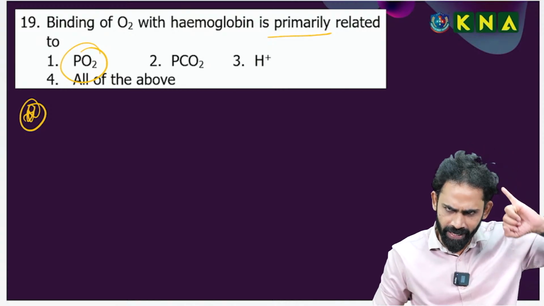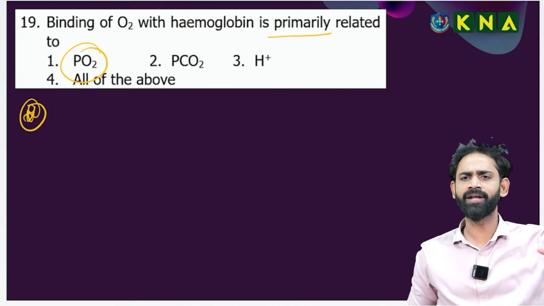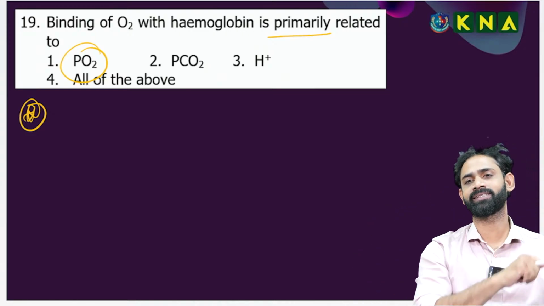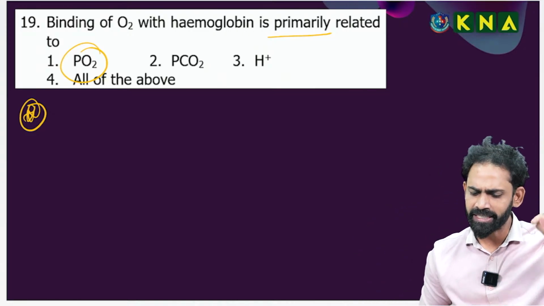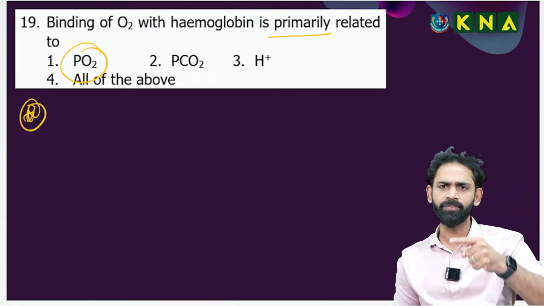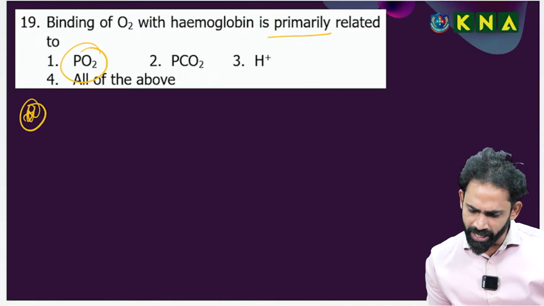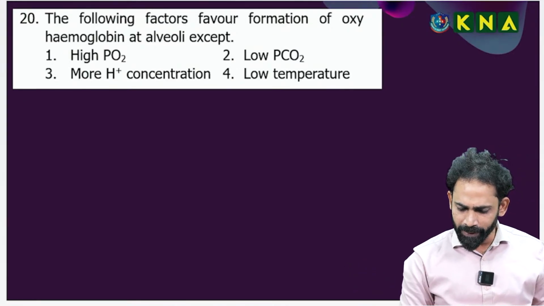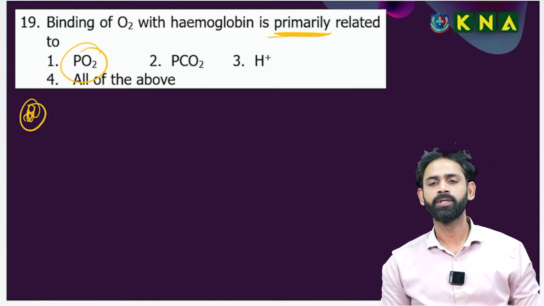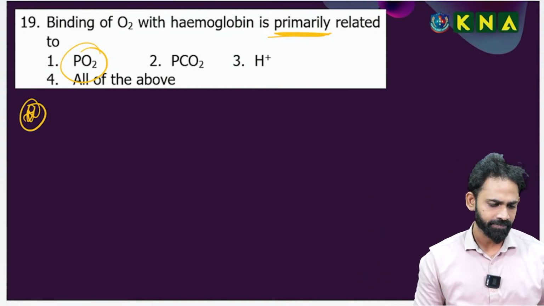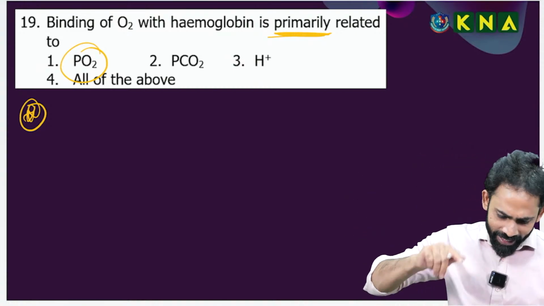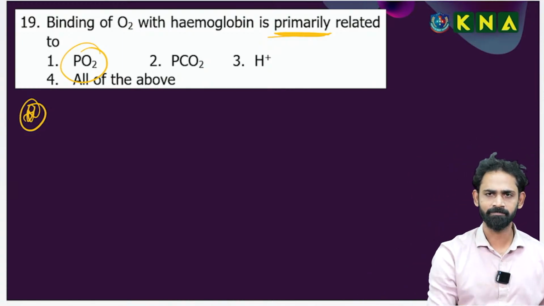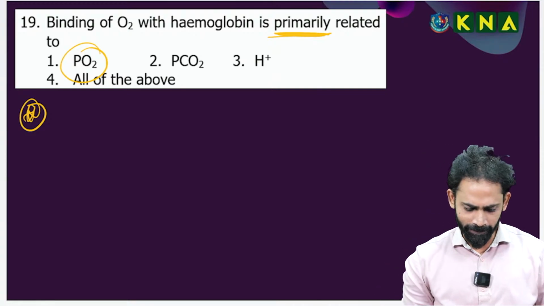Partial pressure of carbon dioxide, H plus ion concentration and body temperature are other factors also affecting the binding of oxygen with hemoglobin. That is why I intentionally gave the all of the above option. You understand?